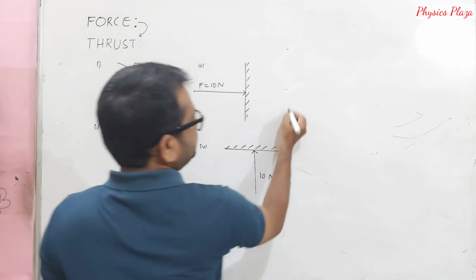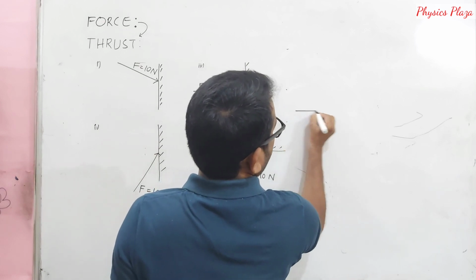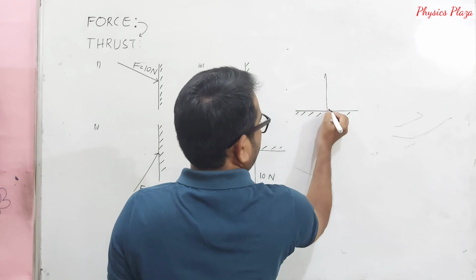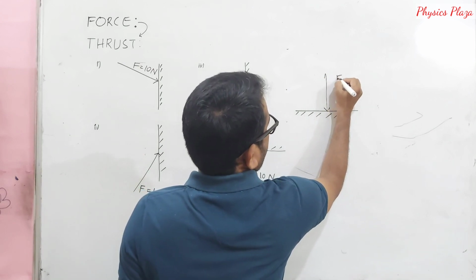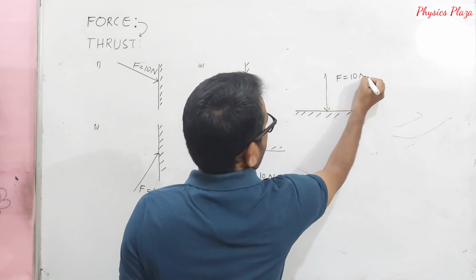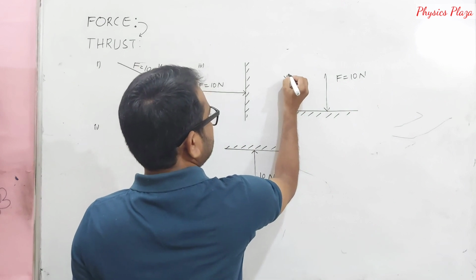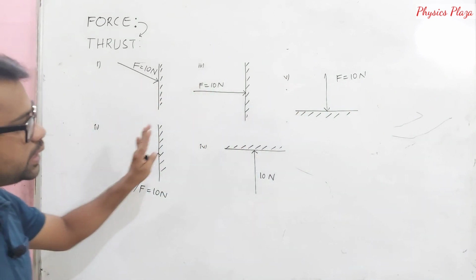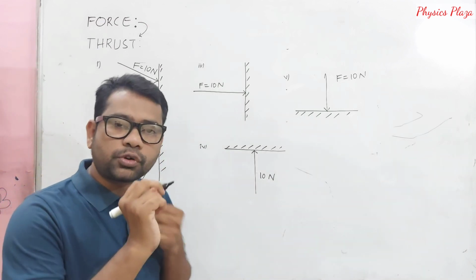If you want, you can take the surface like this also, so that it will be acting exactly downwards. So this is how the 10 Newton force is acting. Children, if you notice in these 5 pictures, in all the cases the same amount of force, that is 10 Newton, is acting.